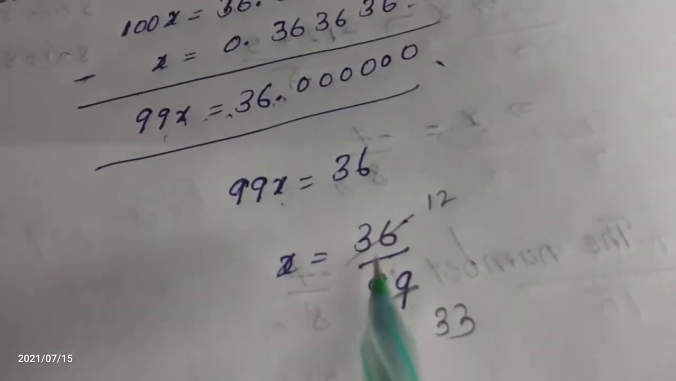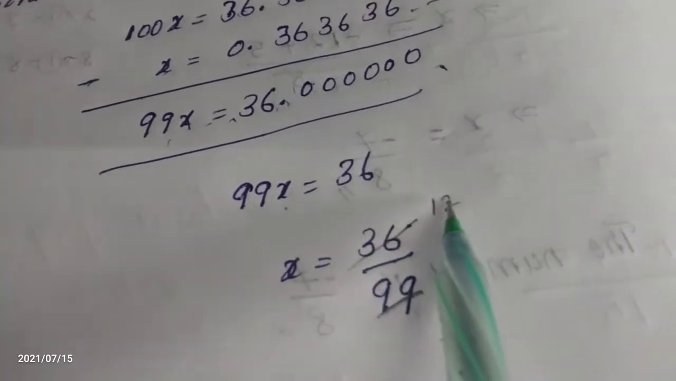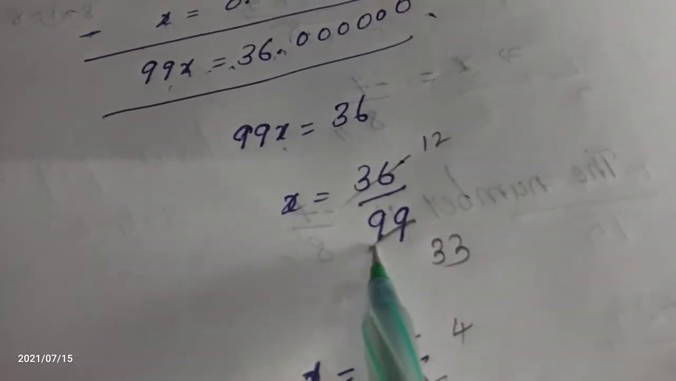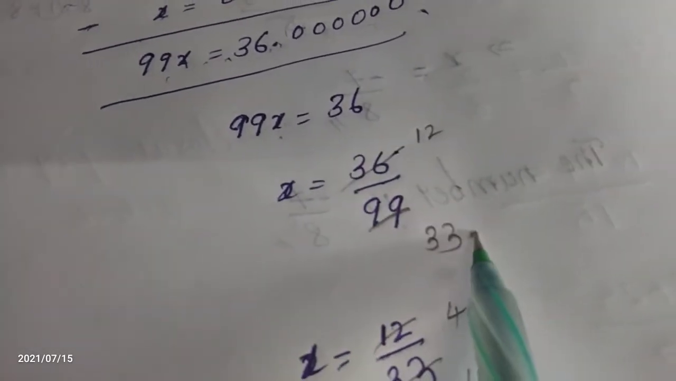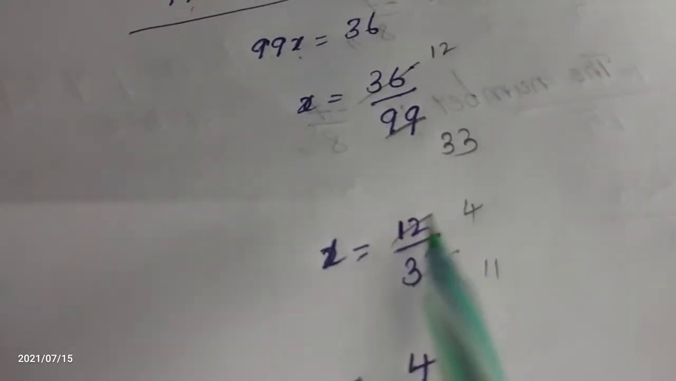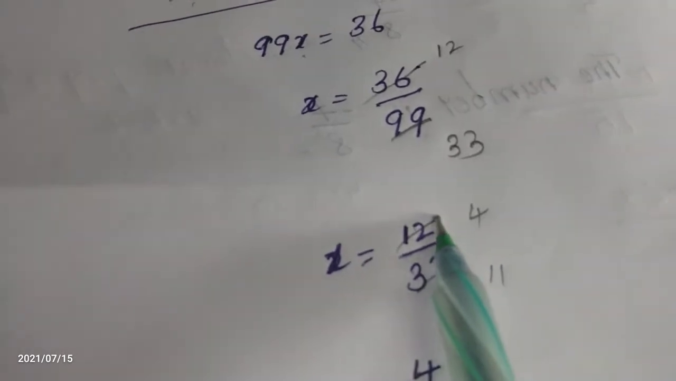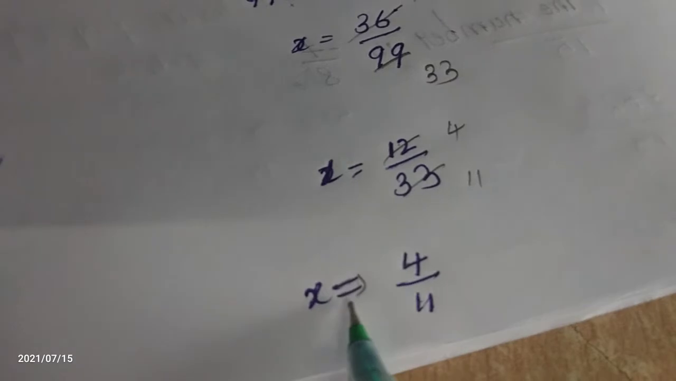How can I cut? With the help of the 3's table. 3 1s are 3, 3 2s are 6. 3 3s are 9, 3 3s are 9. What do we get? x is equal to 12 by 33. Once again we are cutting with the help of the 3's table only. 3 4s are 12, 3 11s are 33. What answer do we get? x is equal to 4 by 11.